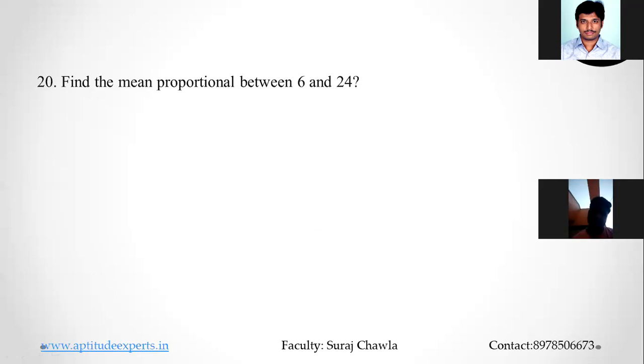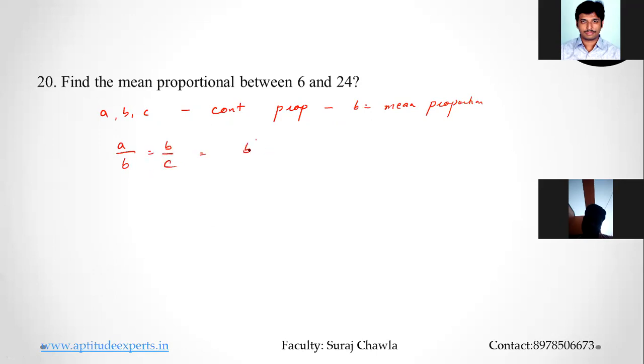Yeah, so mean proportion, we discussed mean proportion is always a central value. So when A, B, and C are in continued proportion, clear? Then B becomes your mean proportion. So when A, B, and C are in continued proportion, I would say A by B is equal to B by C. So when I cross multiply, I get B square is equal to AC. Clear? Or the value of B, which is the mean proportion, is nothing but A into C.